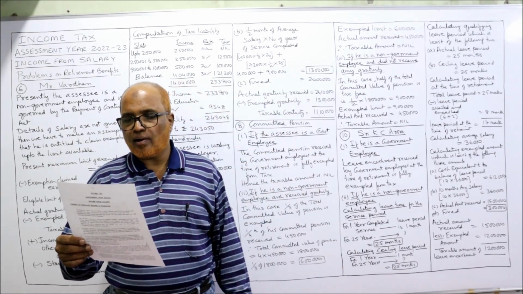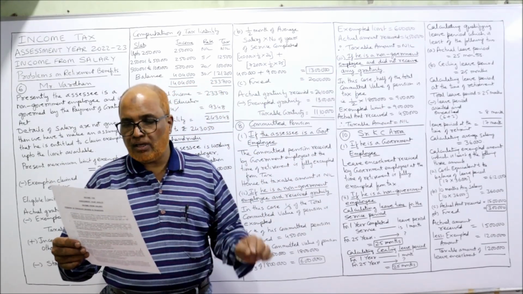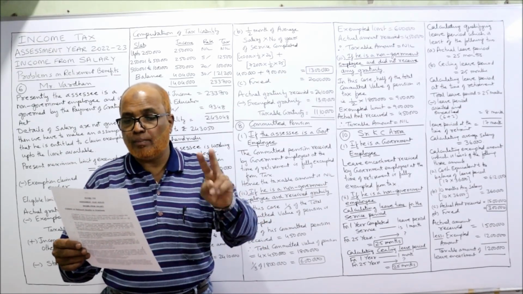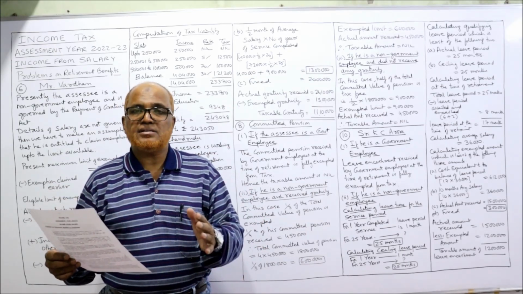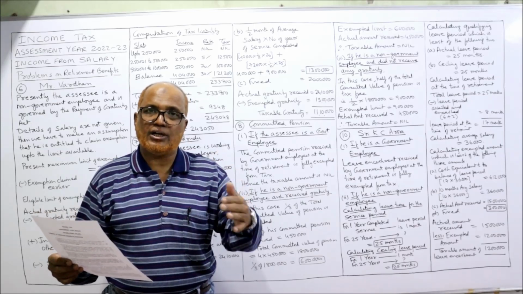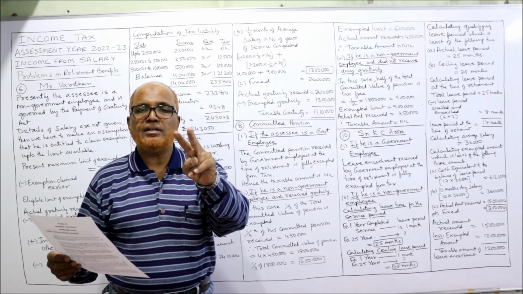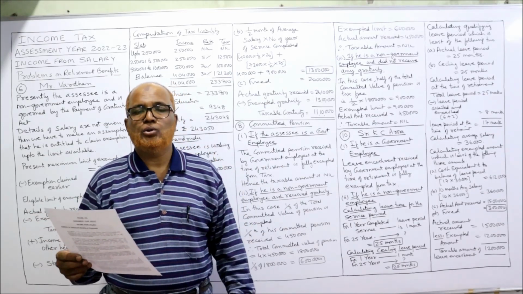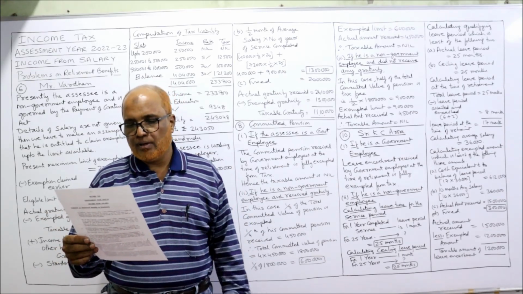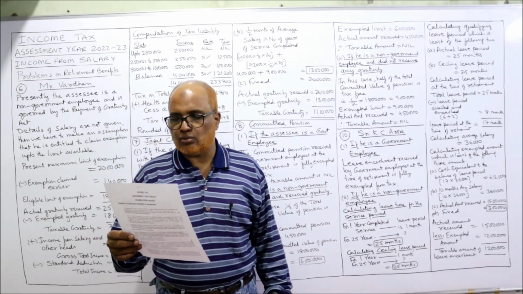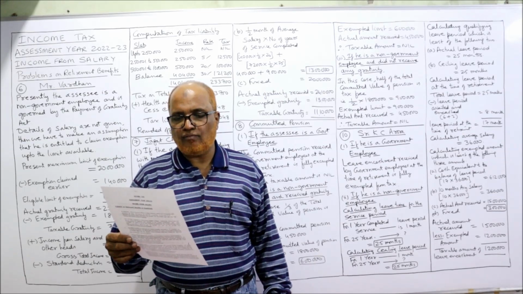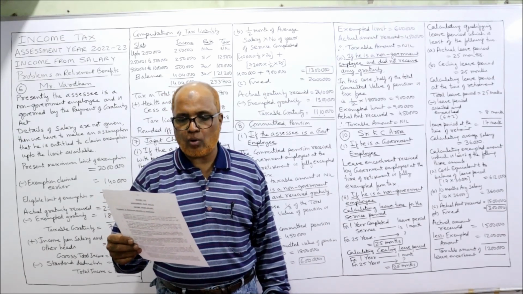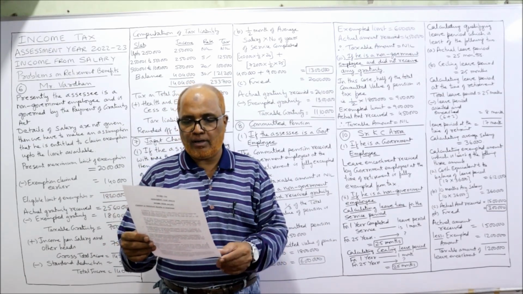Now, he has already encashed 6 months leave during his service period and availed 2 months leave. So 6 months leave he already encashed during the service and 2 months leave he has availed. So totally 8 months gone. Now his average salary is 36,000. Calculate taxable amount of leave encashment if he is a government employee and if he is a non-government employee.